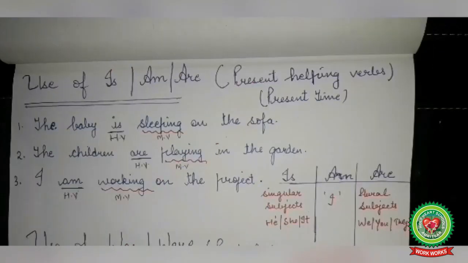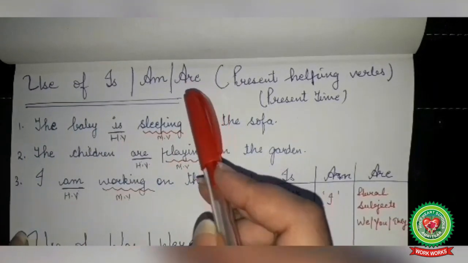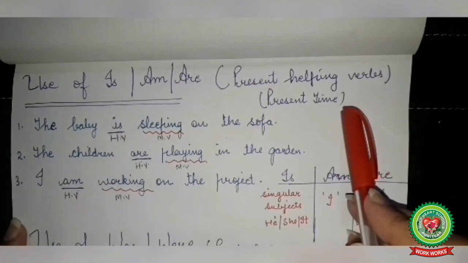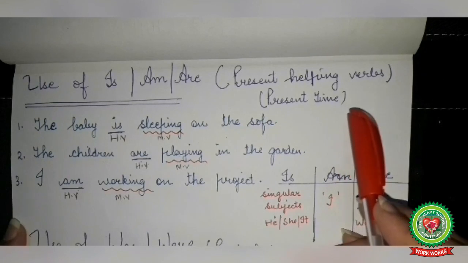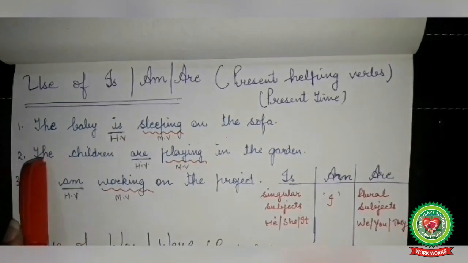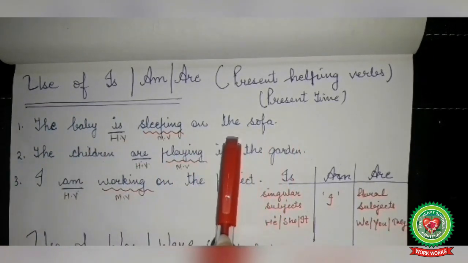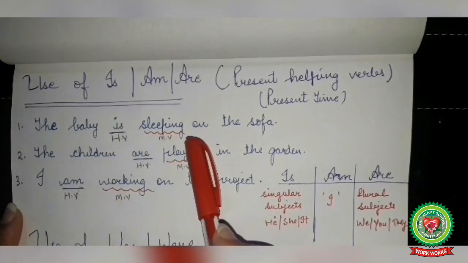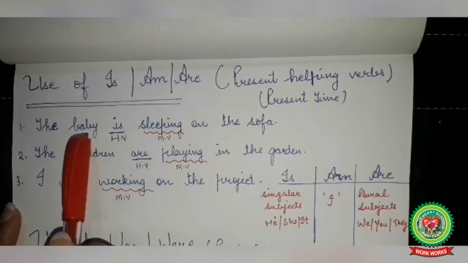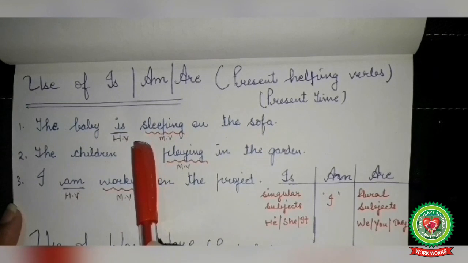Let us start with the use of is, am, are. Is, am, are are the present helping verbs as they denote the present time or the action that is going on in the present time. Look at these sentences. The baby is sleeping on the sofa. Here, sleeping is a main verb, and the baby is a singular subject, and with the singular subject we have used the helping verb is.